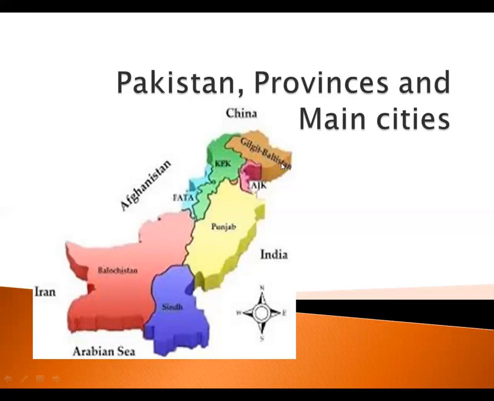This is the new, emerging province, Gilgit-Baltistan, and this is Azad Jammu and Kashmir, shown in red, AJK. This part shown in pink is FANA, the federally administrated northern areas of Pakistan. The federal government in Islamabad manages all these directly.